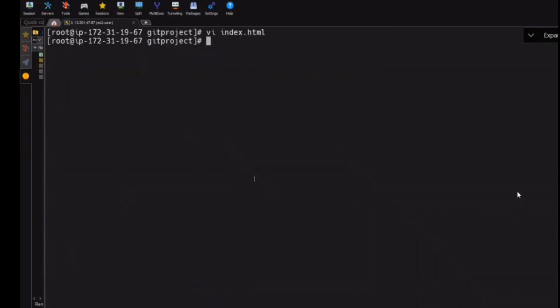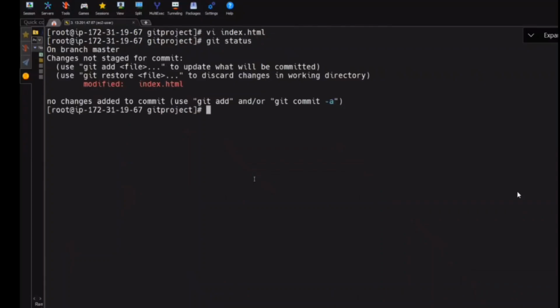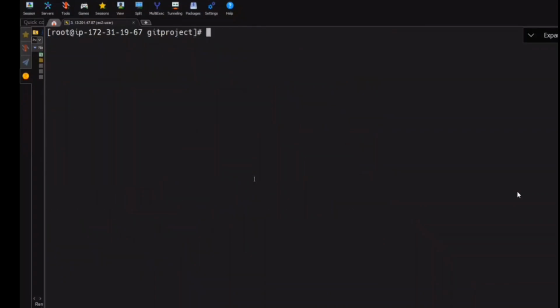I saved it. What do I need to do now? Before that, what do you need to do? Git status. Can I add multiple things also? Yes. Okay, now again, what do I need to do? Git add which one? Index.html. And next, git commit. Call it something like second line, second paragraph, right? And then git status. Like this, as many times as you want to modify it, add to the staging area and commit to the local repository. And if you want to see the logs, I have mentioned all the logs information.